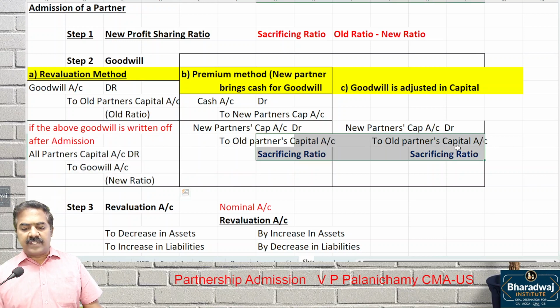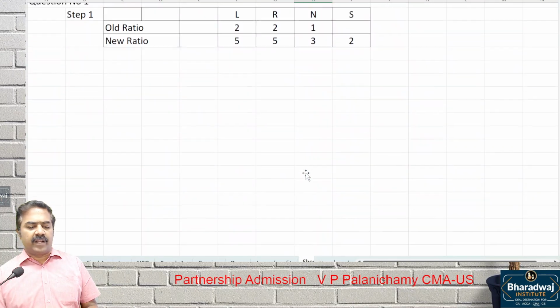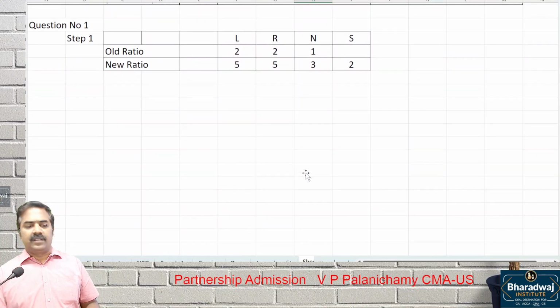Do you require a sacrificing ratio? No, why work it out unnecessarily? Sacrificing ratio is required only when you follow the premium method. Here there is no premium method. Just old ratio and new ratio, that's all. Old ratio, new ratio, step 1 over. No need of sacrificing ratio.